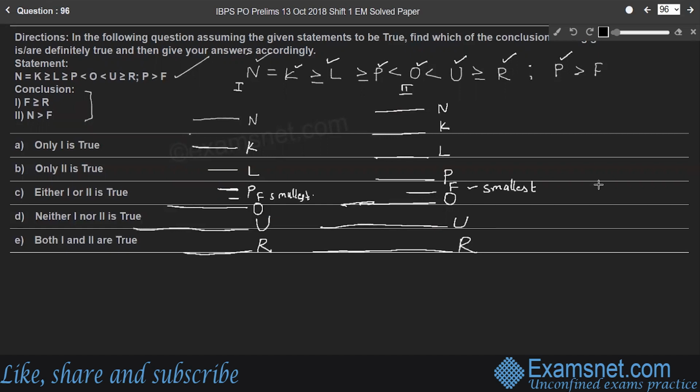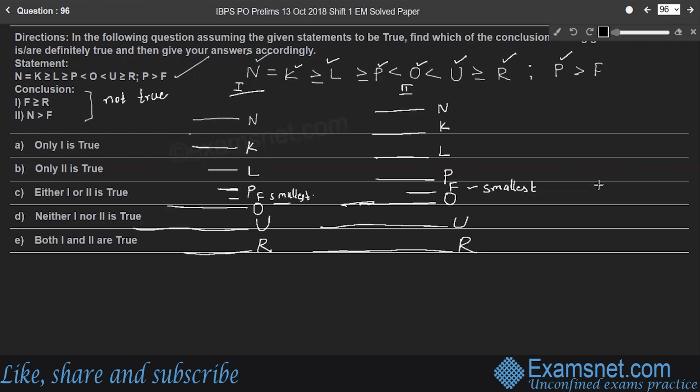F is greater than or equal to R. So look at case 1. So F is greater than or equal to R. So F cannot be greater than or equal to R, right? Because it is the smallest line, right? Therefore, this is not true. Conclusion 1 is not true.